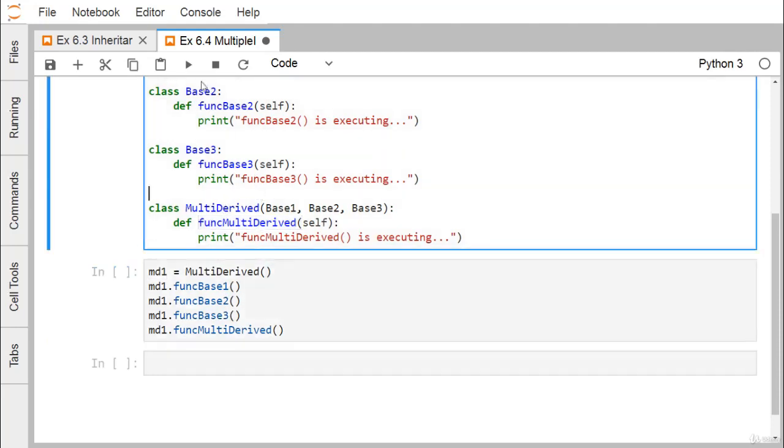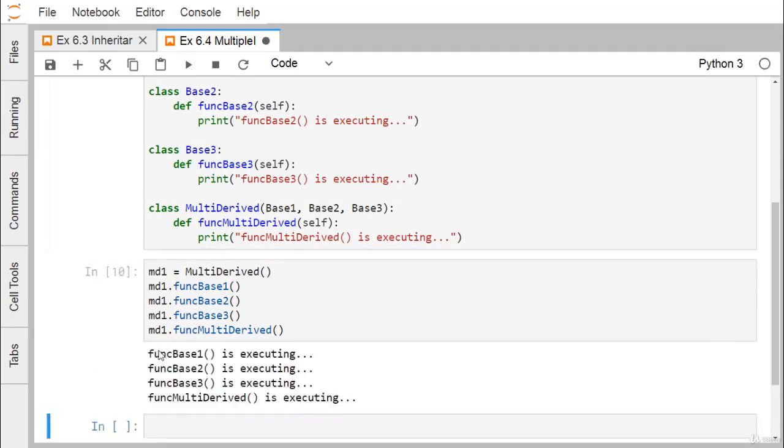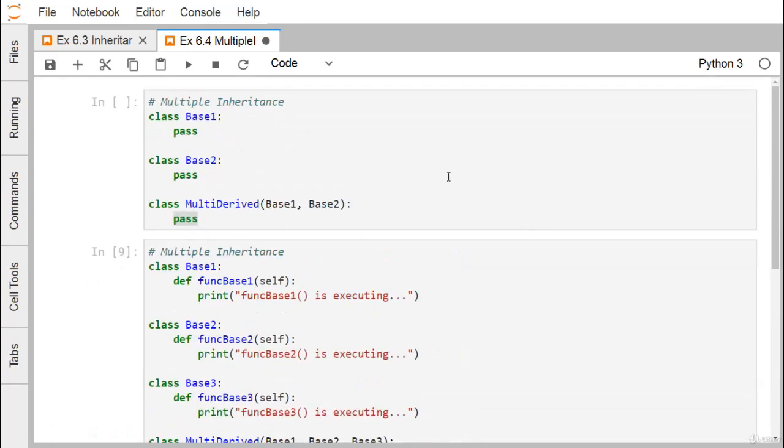Now let us go for the execution. You can find that function base 1 is executing, so this function has executed successfully. Function base 2 is executing, function base 3 is executing, and function multi-derived is executing. That means all four functions have executed, and their print statements are printing their respective strings. So in this example, we have demonstrated how to define a class with multiple base classes, and how to implement multiple inheritance in Python. Thanks for watching this video.